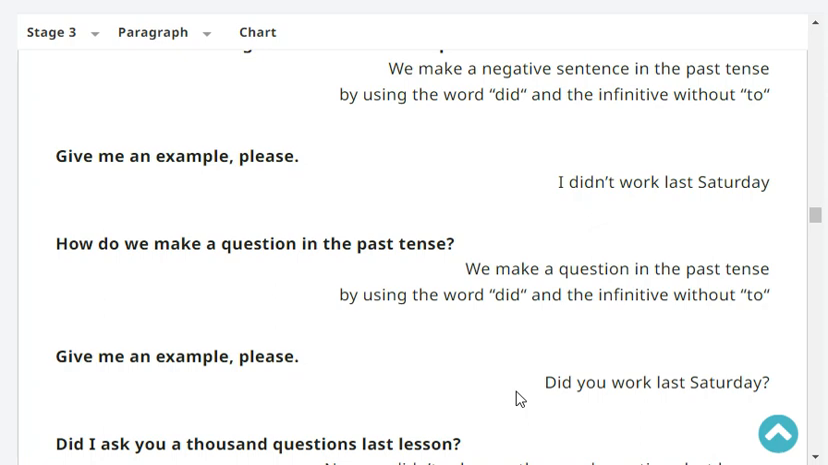How do we make a question in the past tense? We make a question in the past tense by using the word did and the infinitive without to. Give me an example, please. Did you work last Saturday?